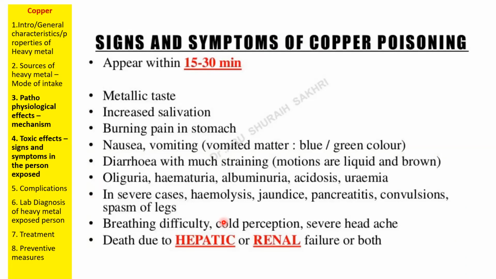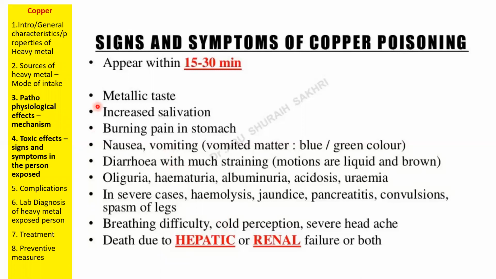Very important thing: either radiation exposure, like a nuclear radiation exposure, or heavy metal exposure, the patients will start experiencing some metallic taste on their tongue, even though they are not eating anything. So experience of metallic taste is a sign of heavy metal poisoning. Metallic taste is one important sign and symptom. It's an indicator for heavy metal poisoning.